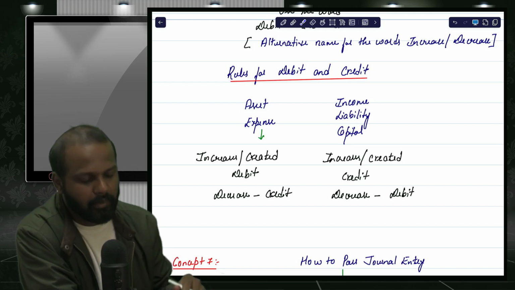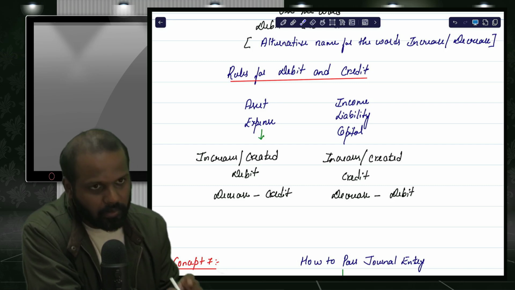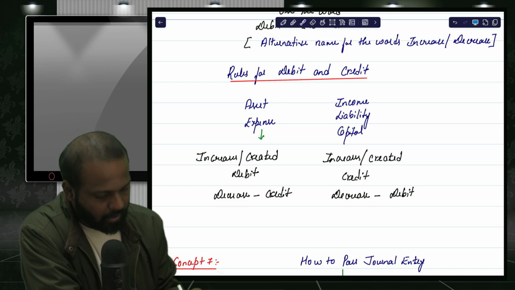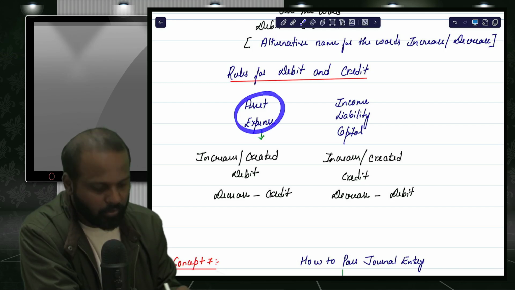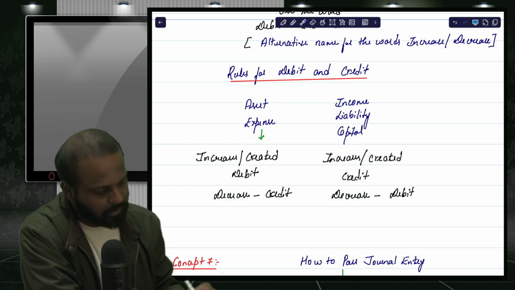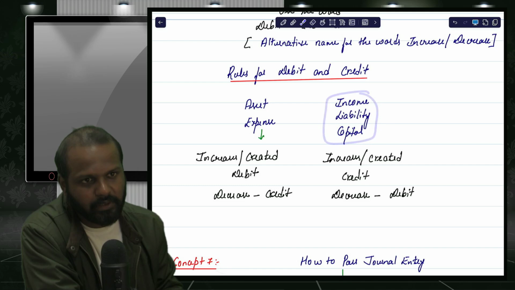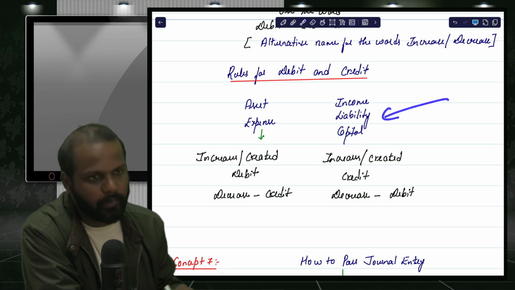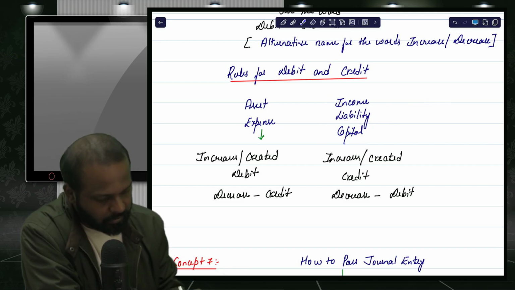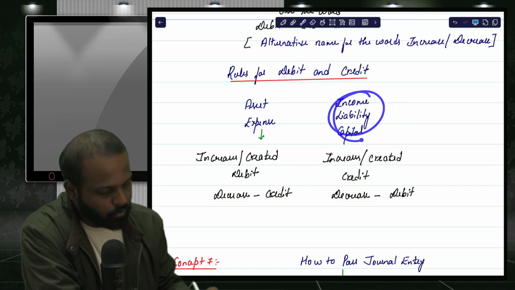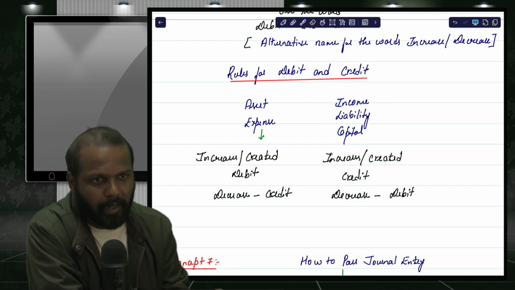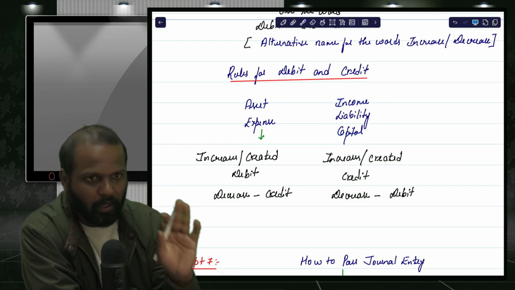If you remember, in the earlier class we discussed that asset and expense come under the same category because there is an outflow of money. Income, liability and capital come in the same category because there is an inflow of money. That is the reason there is one rule for asset and expense, and one rule for income, liability and capital.